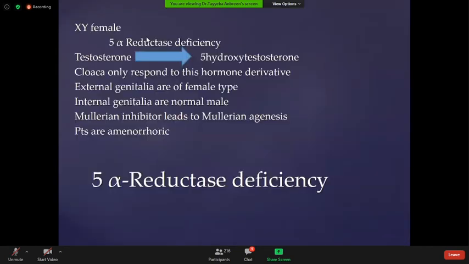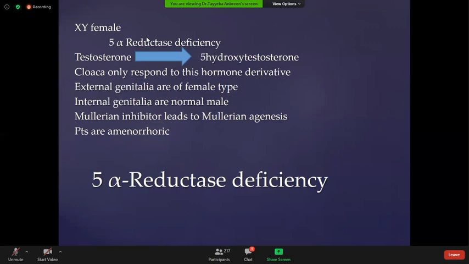XY female. The external genitalia are of the female type due to 5-alpha reductase deficiency. Testosterone cannot be converted into dihydrotestosterone, which is responsible for the formation of the external genitalia of male type. Internal genitalia are normal, like male pattern. Müllerian inhibitor leads to Müllerian agenesis. Patients are usually amenorrheic. They are phenotypically female.